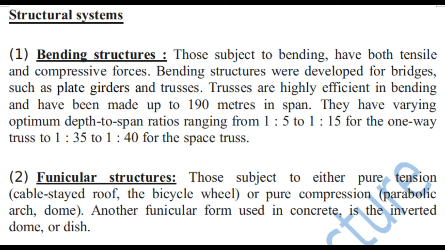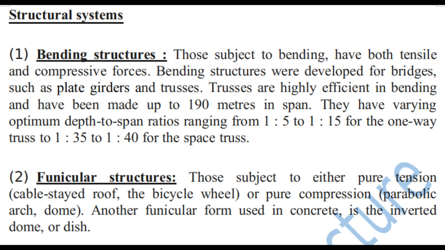Now, structural systems of a long span structure can be categorized into two types. Number one, bending structures. Number two, funicular structures. What are bending structures? Structures which are subjected to bending have both tensile and compressive forces. Bending structures were generally developed for bridges, such as plate girders and trusses. Trusses are highly efficient in bending and have been made up to 190 meters in span. That is a very high value for a long span structure.